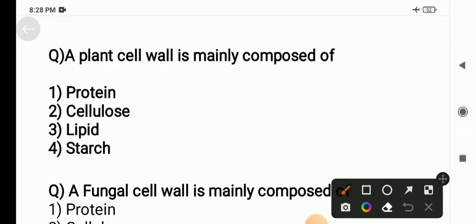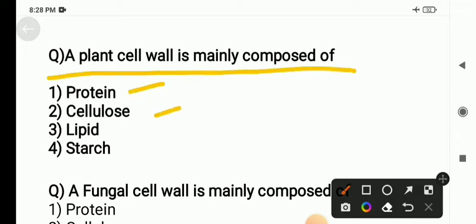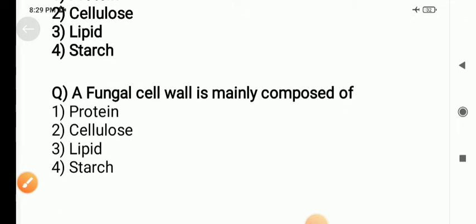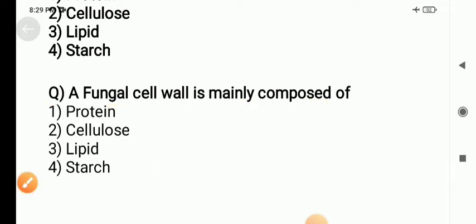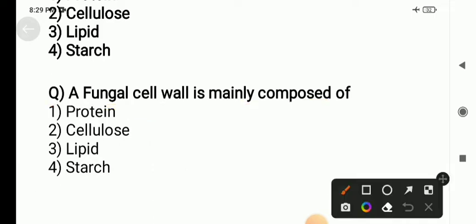A plant cell wall is mainly composed of: protein, cellulose, lipid or starch. So the plant cell wall is mainly composed of cellulose. Plant cell wall is made up of cellulose. Coming to the next question, fungal cell wall is composed of protein, cellulose, lipid, starch. So the fungal cell wall is made up of chitin. Sorry, the option chitin is not written here. So the fungal cell wall is made up of chitin.